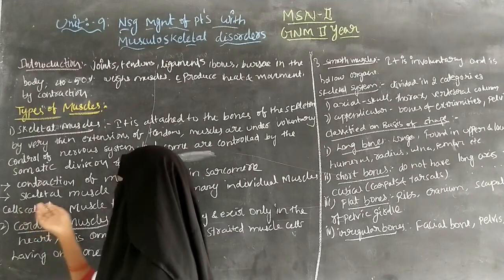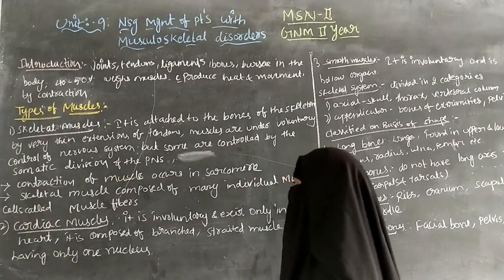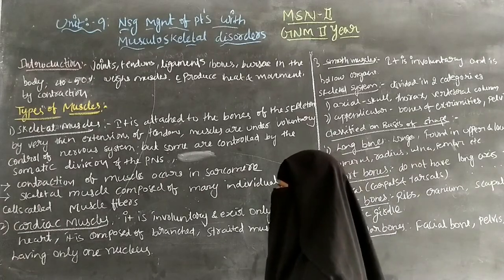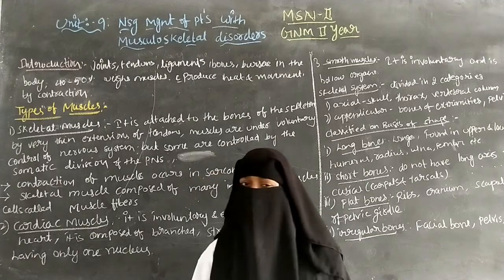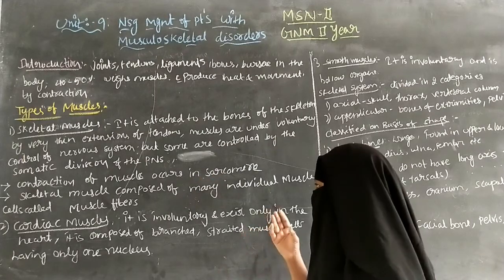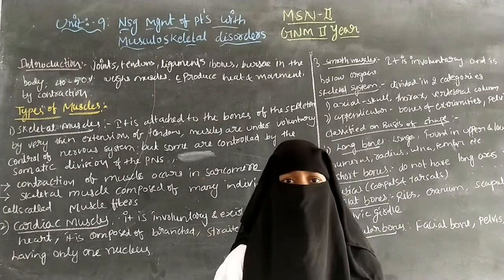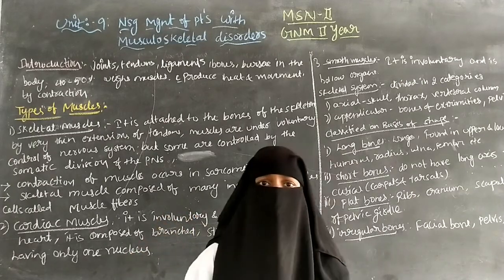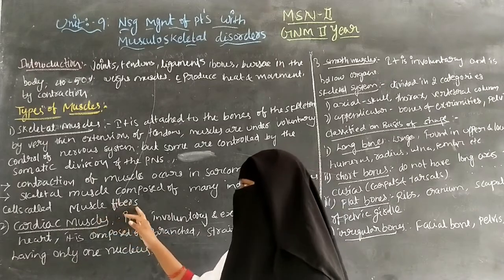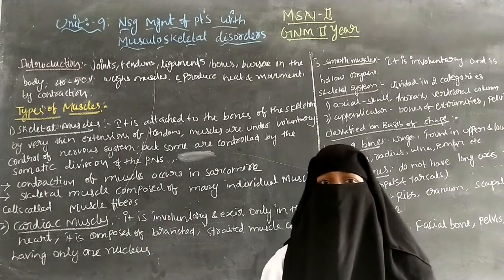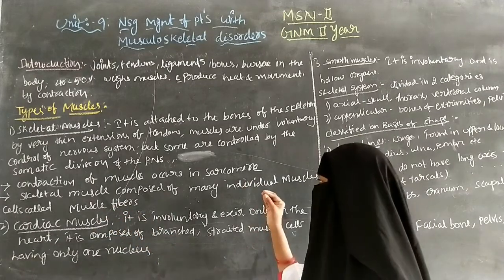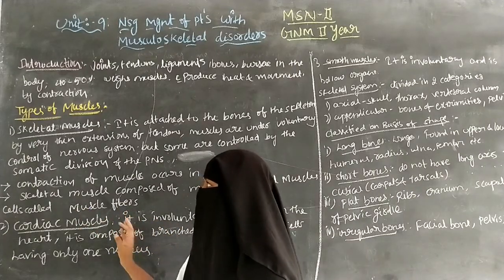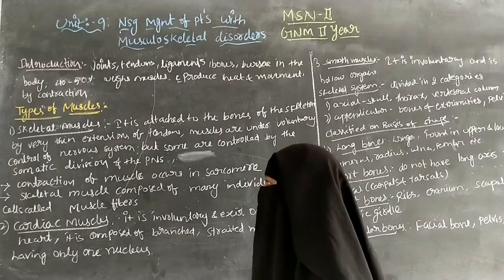Next, skeletal muscle is composed of many individual muscle cells called muscle fibers. So skeletal muscles consist of many individual muscle cells called muscle fibers. So that is about the skeletal muscles.